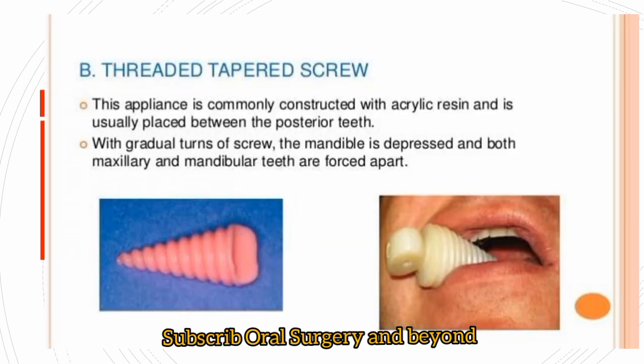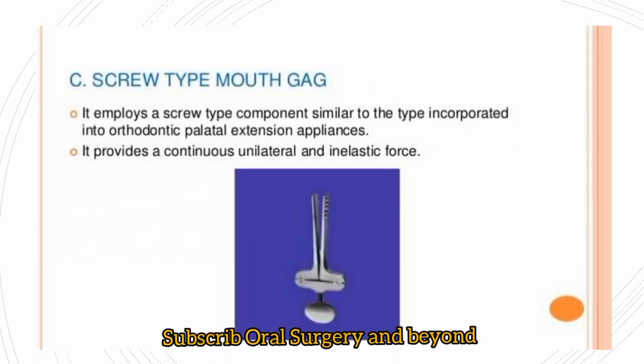Then some mechanical opening devices we use in severe cases of trismus. Like here, a threaded tapered screw made from acrylic or wood can be used. This appliance is commonly constructed with acrylic resin and is usually placed between the posterior teeth. With the gradual turn of the screw, the mandible is depressed and both maxillary and mandibular teeth are forced apart. We have to always measure the interincisal distance on a daily basis, or at least on alternate days, so we can diagnose how much the trismus is relieved.